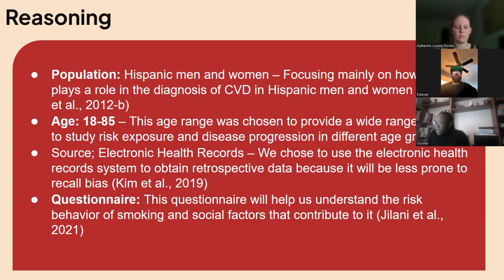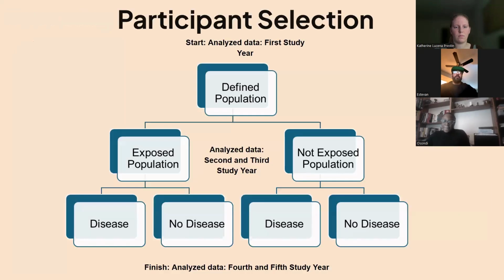Our source: we chose to use the electronic health record system to obtain retrospective data because it will be less prone to bias. And the questionnaires will help us understand the risk behavior of smoking and social factors that contribute to it. Next slide.